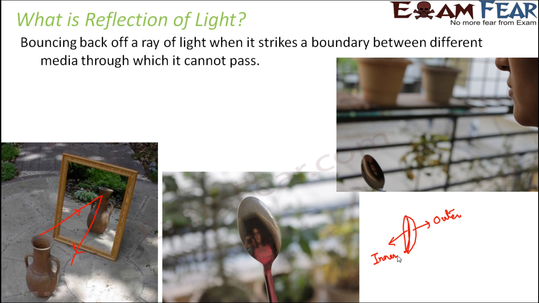So basically you can just try these interesting things, and you will see that as you change the distance of the spoon from yourself, the type of image that you are able to see there also changes. Now, why this happens is the concept of spherical mirrors, which we will learn in our higher classes. But these are some interesting things which you can try around yourself.